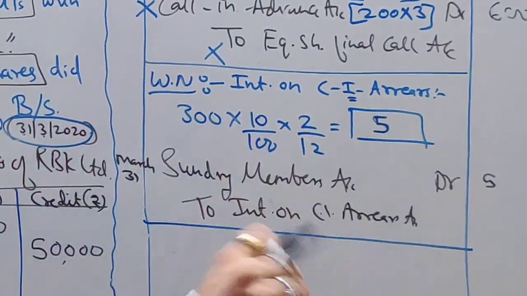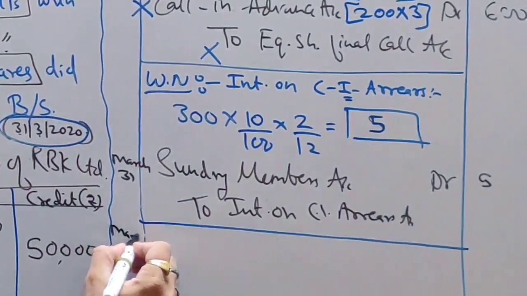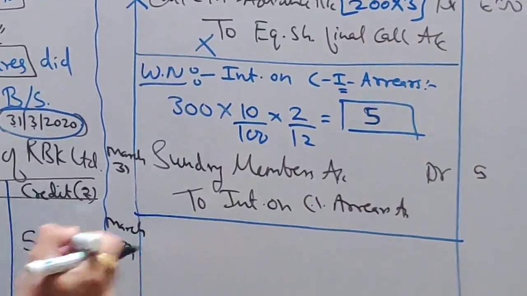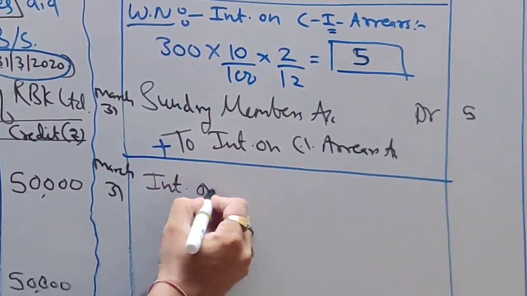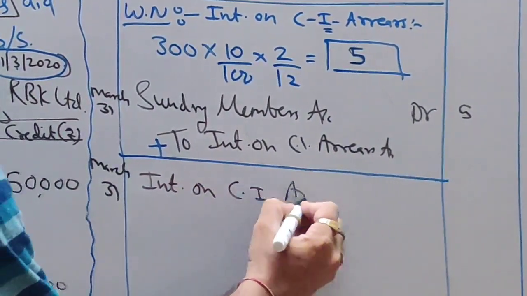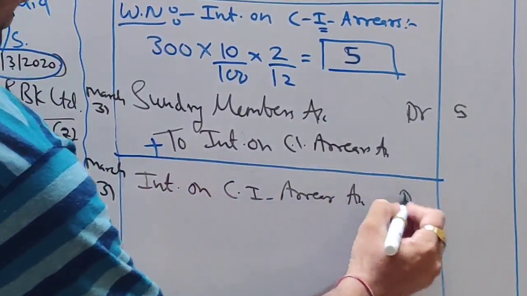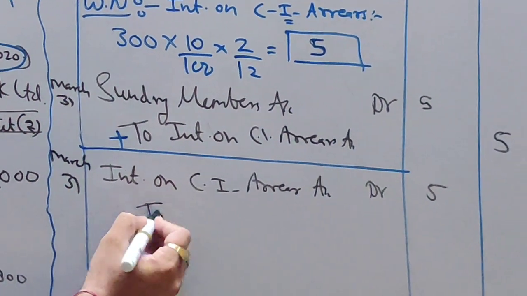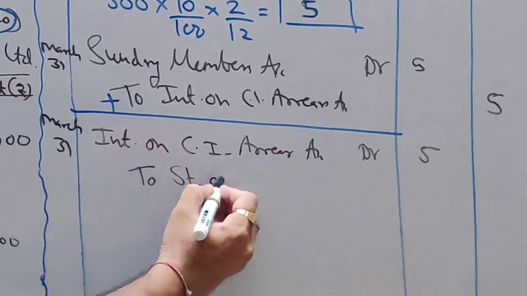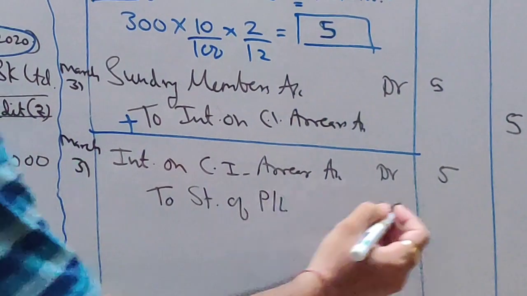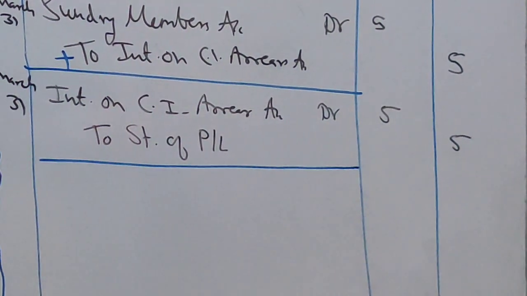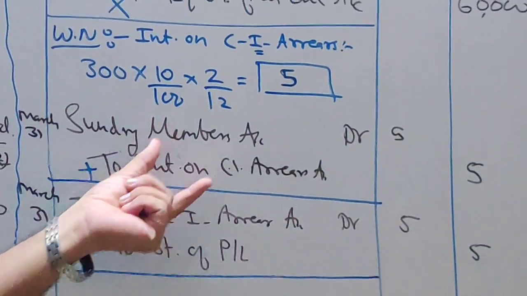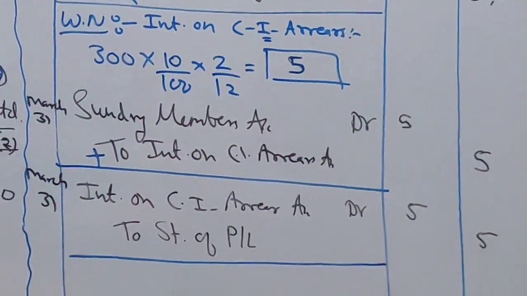And one more entry you will have to pass, students, is for transfer. Which account to transfer? Interest on call-in arrear account, debit 5. Where to transfer this? In statement of profit and loss. So this is your transfer entry. These two entries I wanted to explain with the help of this sum.